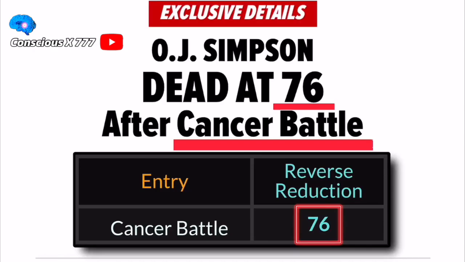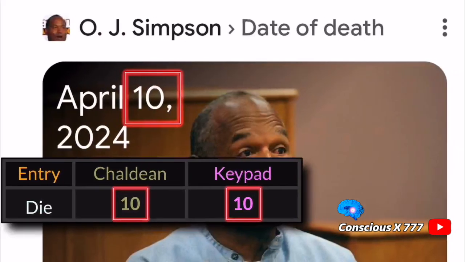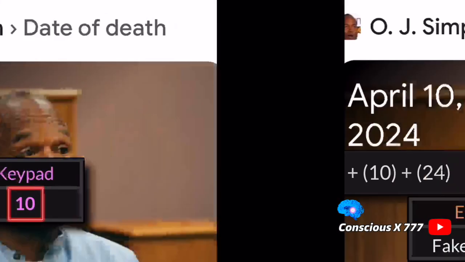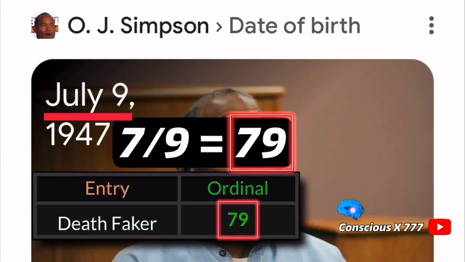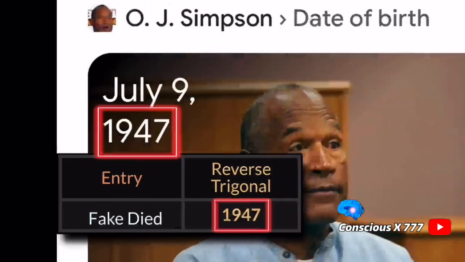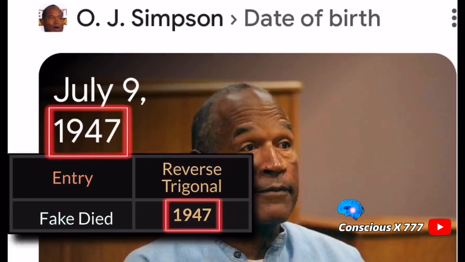The wording that they use in these articles is very scripted. So if you take a look at TMZ's article, they said OJ Simpson dead at 76 after cancer battle, and cancer battle equals 76 in gematria. So it's all scripted. OJ faked his death on April 10, and die equals 10 in gematria. And then the numerology of OJ Simpson's date of death is 38, and fake death equals 38. And then OJ Simpson's birthday is July 9th, which can be written out as 7/9, like 79, and death faker equals 79. And then OJ was born in 1947, and fake died equals 1947 in gematria.